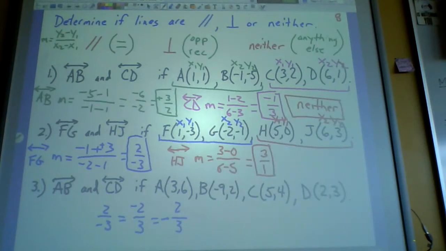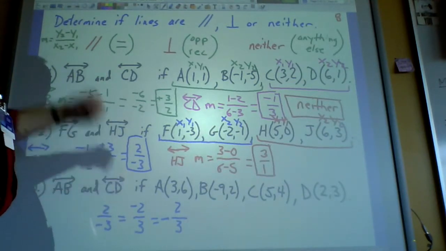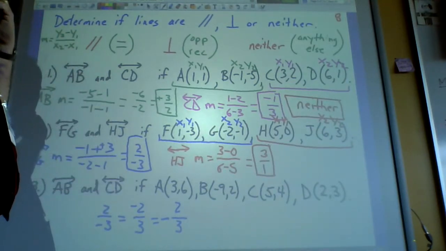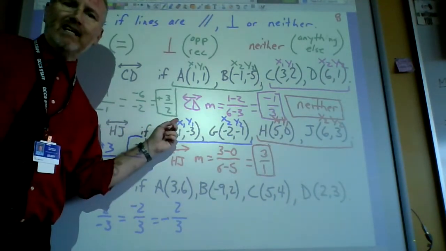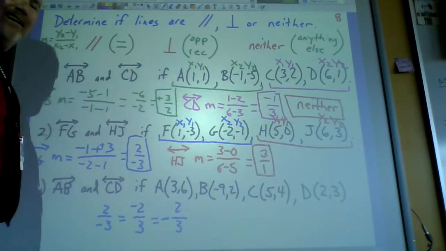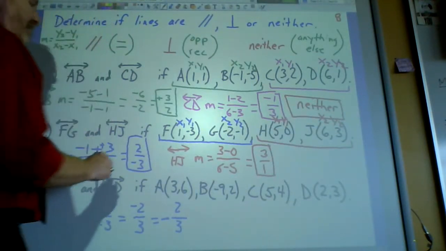And wait a minute, I have done something wrong here. I have done something absolutely wrong. Because this is going to be a neither as well. What happened up here? -6. Oh my goodness, you all didn't say anything. Oh my God. Well, that's because you're watching a recording. You couldn't say anything.